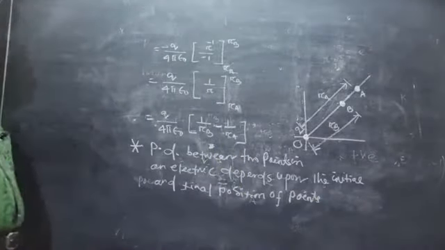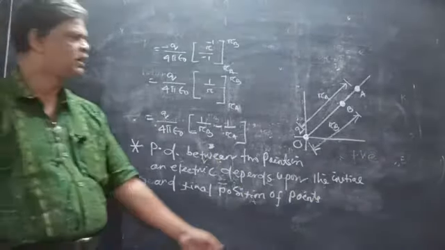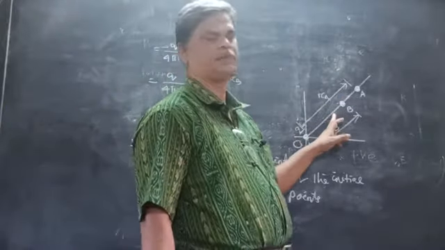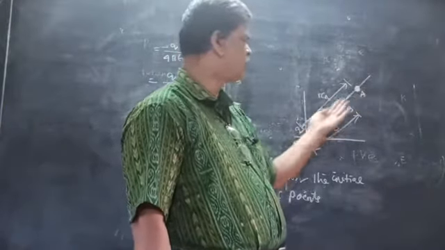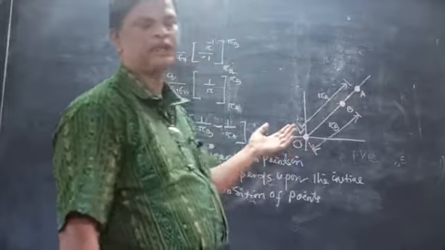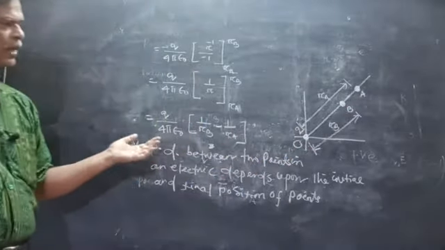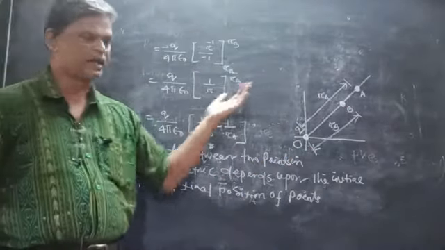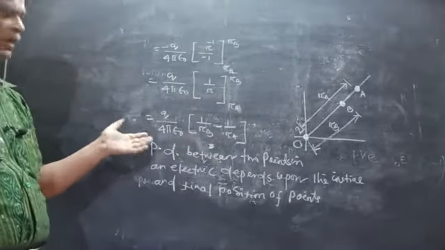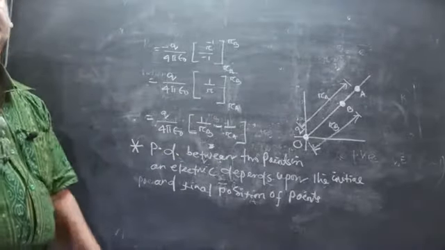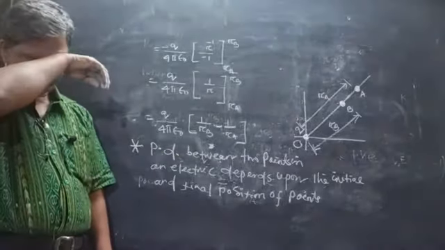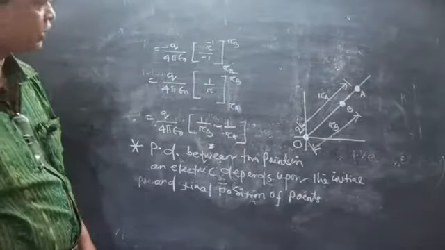It depends upon the initial and final position of the point. This is the initial position and this is the final position. Always remember that we calculate the potential as the amount of work done against the force, against the electric field. So this is the potential difference between two points due to a point charge. Clear?